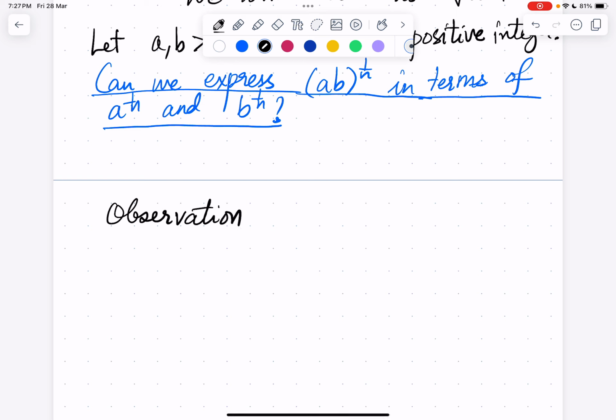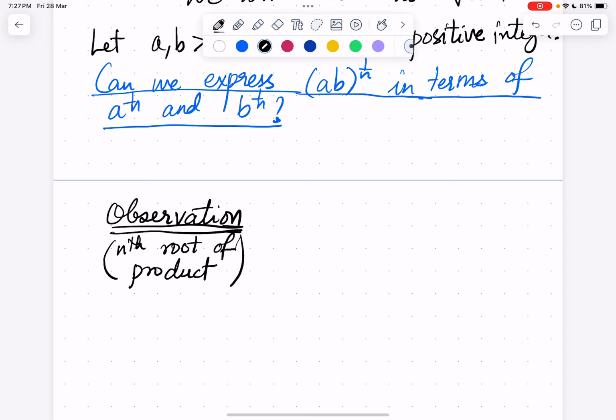Nth root of a product. Let a, b be positive reals, let n be a positive integer.